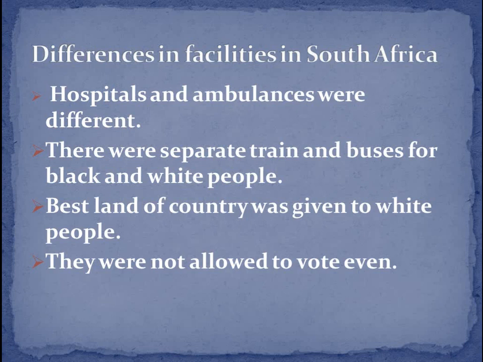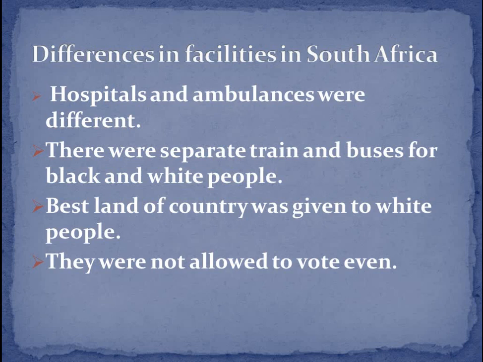Hospitals and ambulances were different for them. The white people had well-equipped ambulances and hospitals, but the black people were not allowed to get into these hospitals and ambulances. There were separate trains and buses for black and white people.